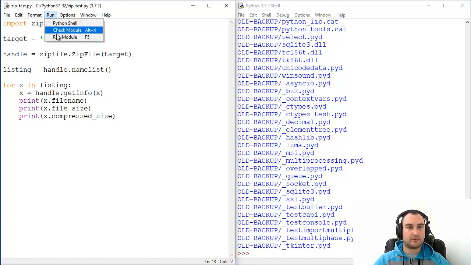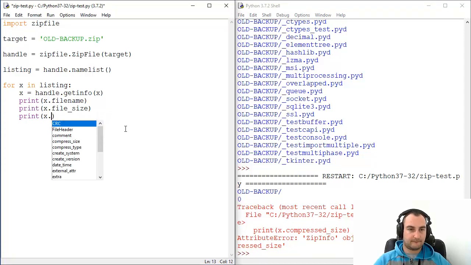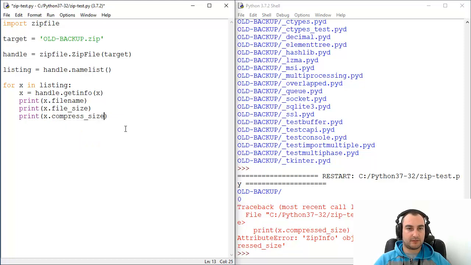Let's run it to see what's happening. Object has no attribute compressed_size. How is that possible? Just a second. Oh yeah, compress_size. Interesting. Let's run it.